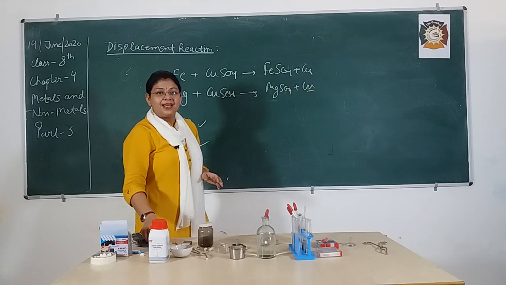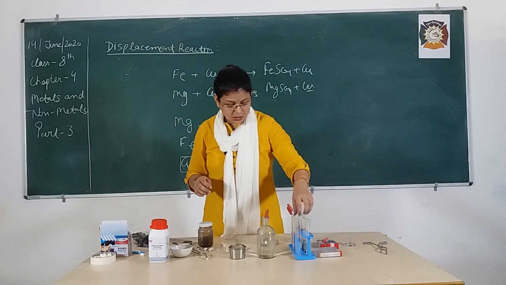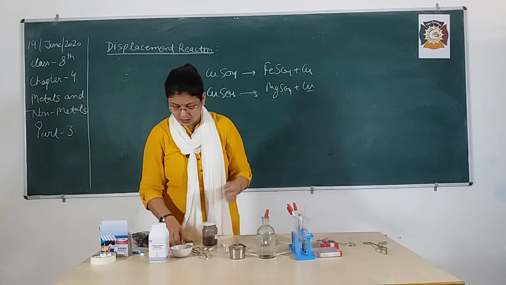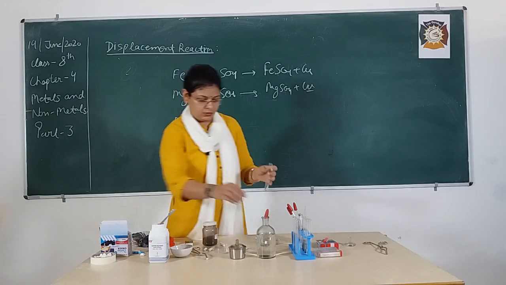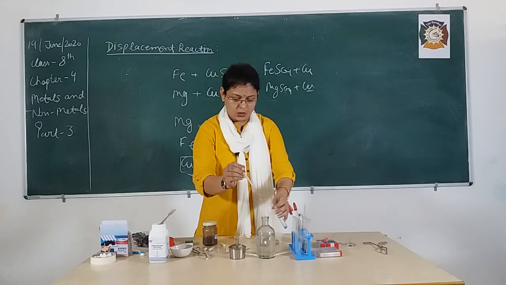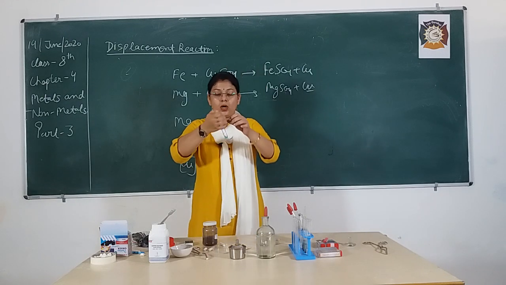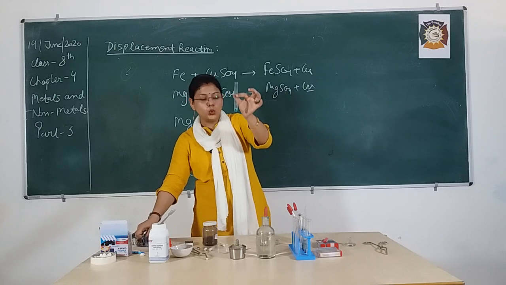You can clearly see. Okay beta, here I am going to add this copper sulfate, I am having this water. So this copper sulfate solution is what? It is blue in color. It is what, beta? It is blue in color.